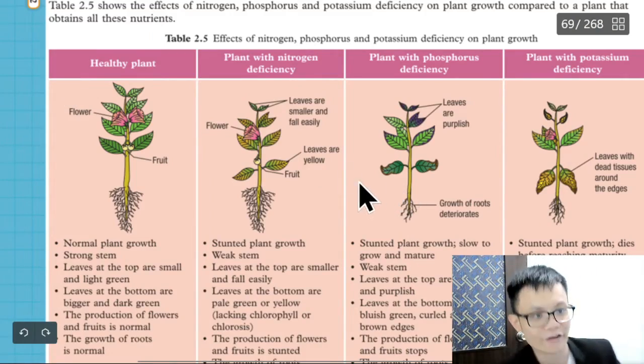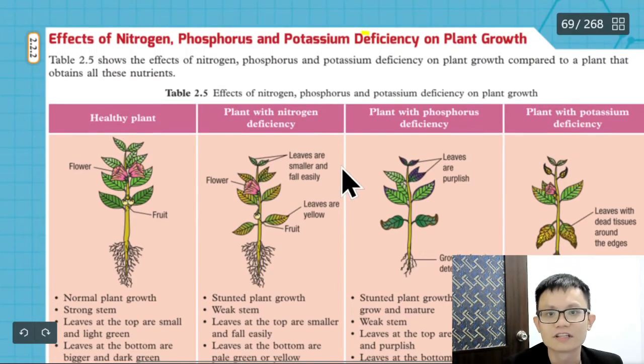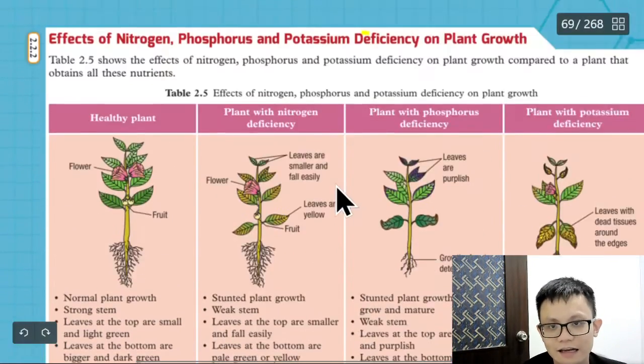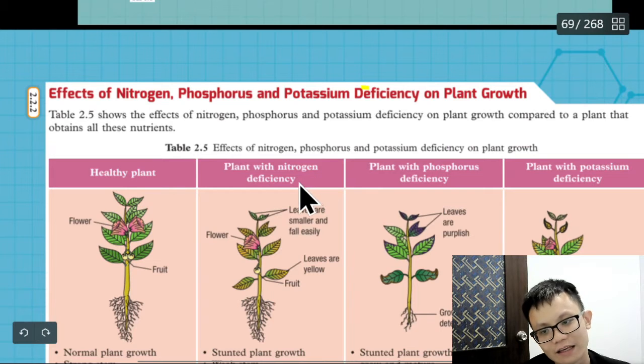Okay, so I already did some magic. I managed to turn this page. Luckily, I don't know how to teach by tilting my head.